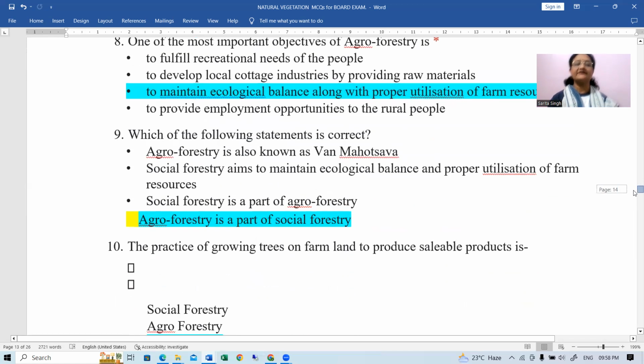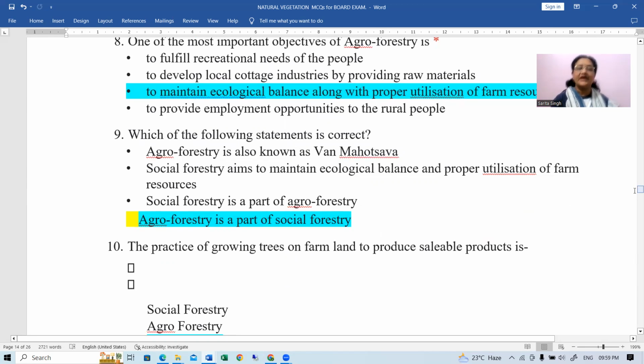Okay. Next, which of the following statements is incorrect? Which of the following statements is correct? Right? So incorrect or correct, you have to be very particular about it. If it is incorrect, you should take out one point which is actually not true. But here you have to find out the statements which are actually out of all these, which one is correct one.